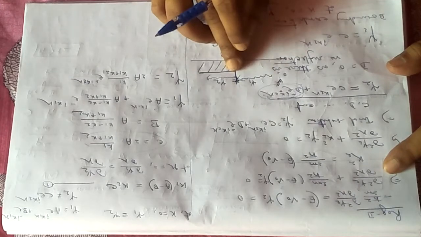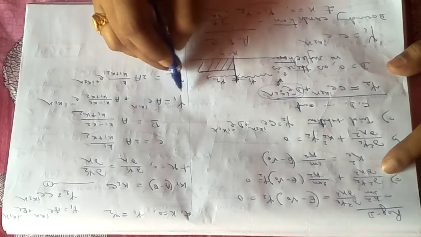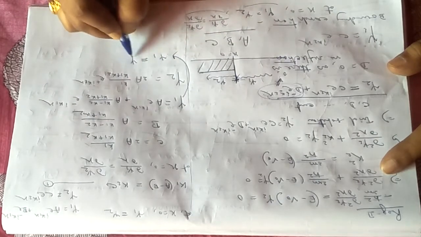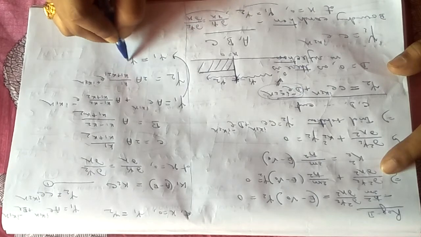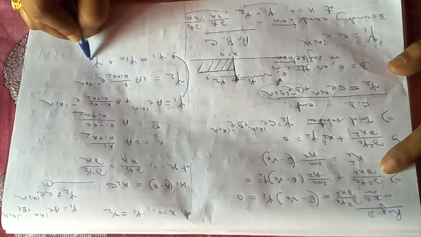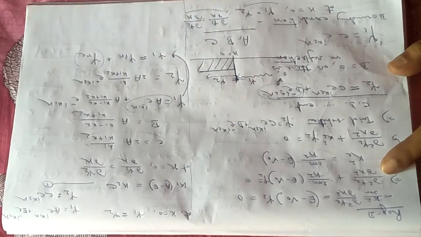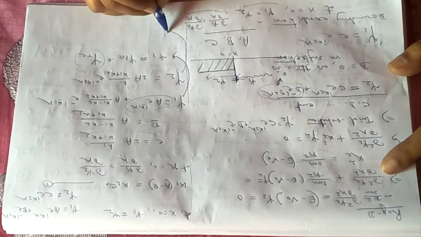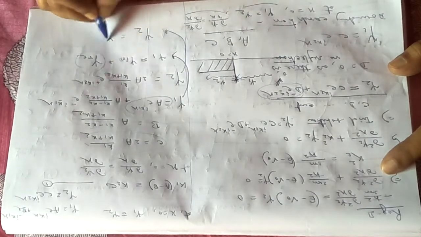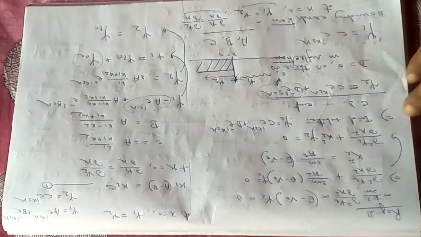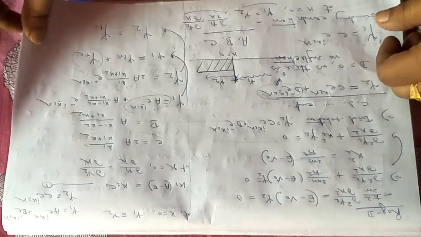Now you try to understand that for region 1 the ray will have two parts. One is incident, another is reflected. So this psi 1 will have a part that is the incident wave, psi incident, and another part, psi reflected wave. The incident part will be this part, positive k1, and the reflected part, reflected back, negative k1, this part will be the reflected wave. And similarly psi 2 will be the transmitted wave. This part is transmitted to region 2. So this is done, simple.